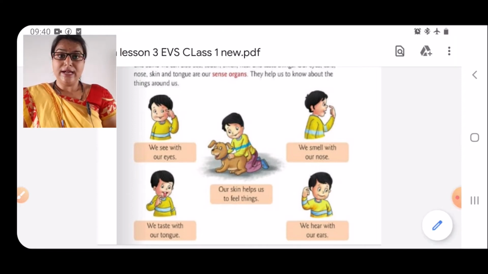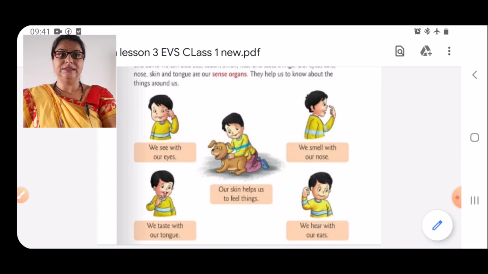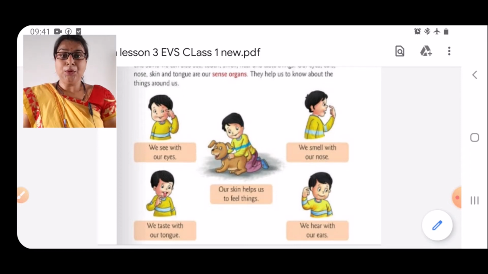Now let us see with the help of these pictures what we can do with our sense organs. We see with our eyes. Our skin helps us to feel things. We smell with our nose. We can smell with the help of nose. We taste with our tongue. We can taste food with the help of tongue. We hear with our ears. We can hear sound and music with the help of ears.